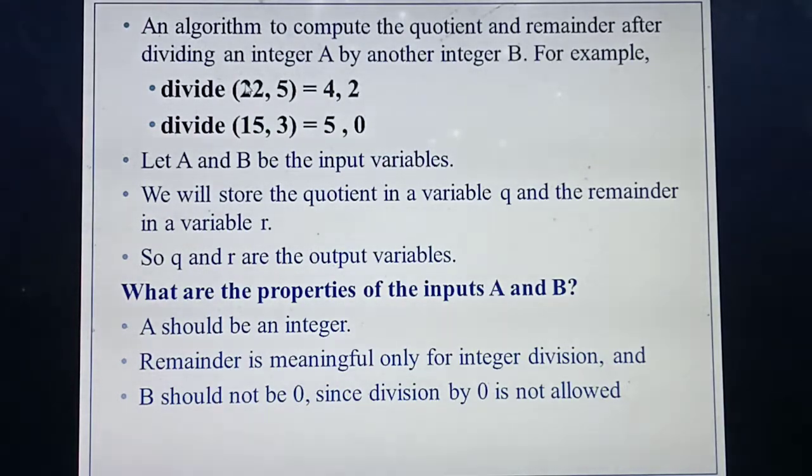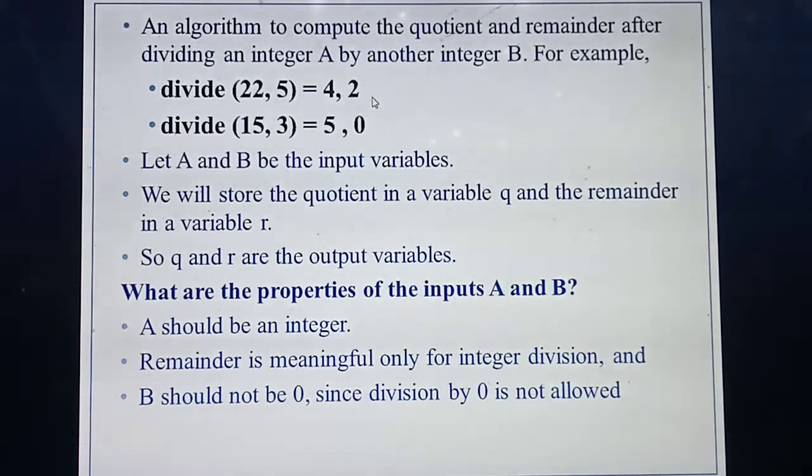What's the name of the algorithm here? Divide. Inside this algorithm you pass the inputs by means of the values of variables. What are the two variables they are giving? A and B. What's the value of A now, students? 22. What's the value of B? 5. So 22 divided by 5. Next, what's the question? You need to find the quotient as well as the remainder. So the answer you will get: dividing 22 by 5, 4 you will get as the quotient and 2 you will get as the remainder.